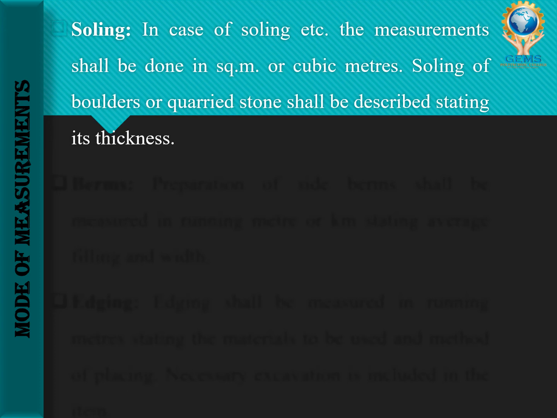So the next one is soiling. In case of soiling, the measurement shall be done in square meter or cubic meter. In the lower area of the road, we will have soiling, right? Then the soiling of boulders or quarried stone will be described stating its thickness. Boulders means stone. These are the layers of road work, and it will be measured in cubic meter. With the thickness we have to describe that.